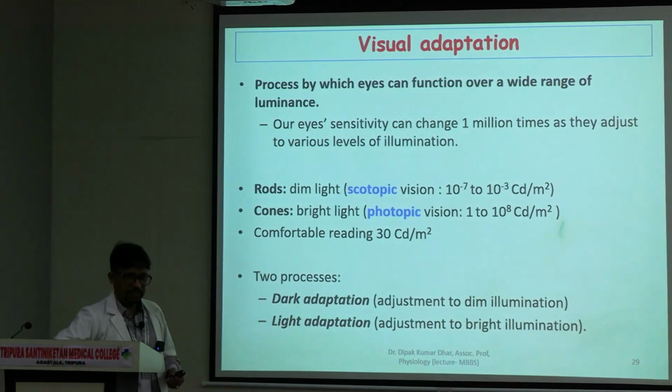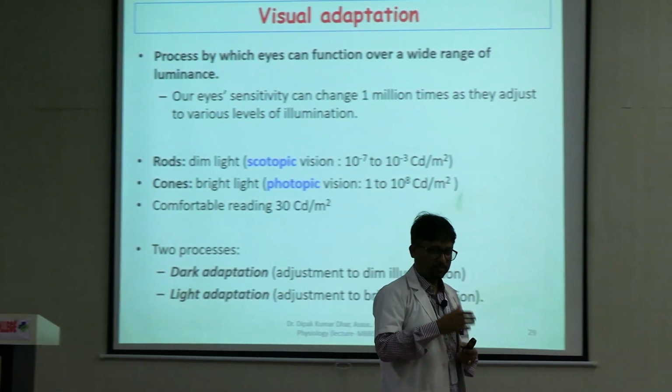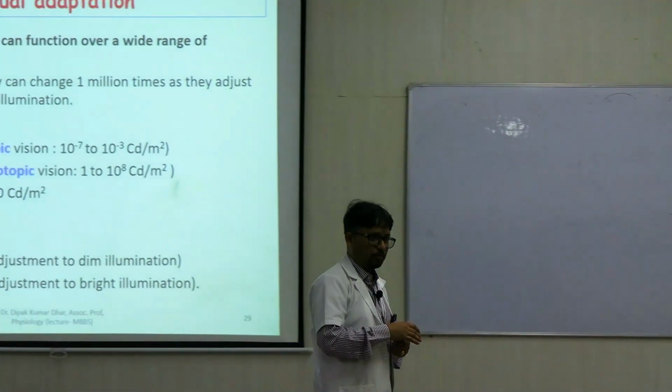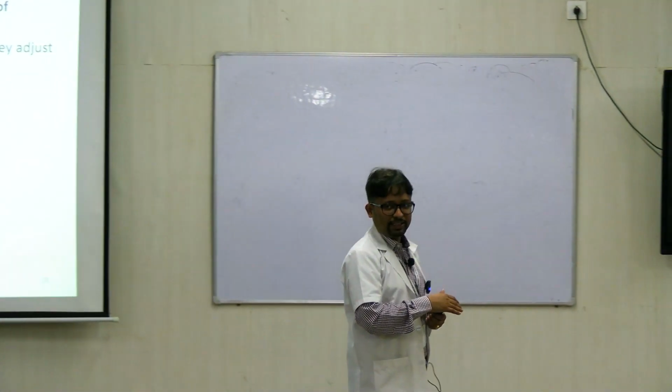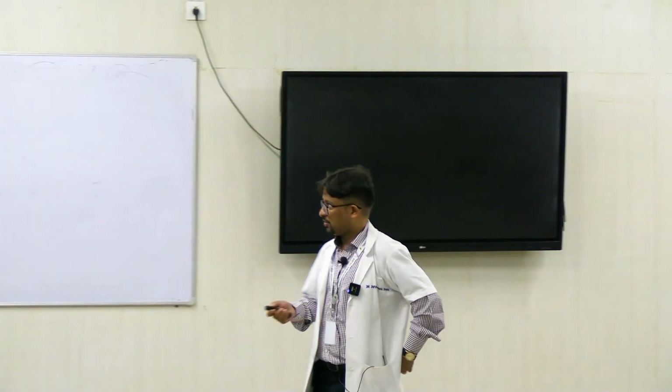Now visual adaptation क्या है? Visual adaptation is the process by which we are able to see both in dim illumination and bright illumination. The way the eye adjusts to this is called visual adaptation.